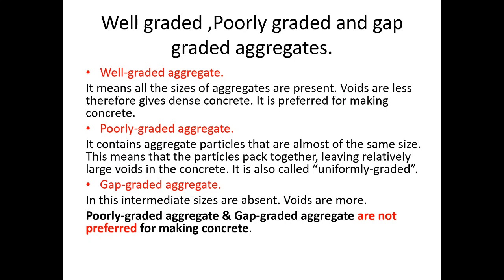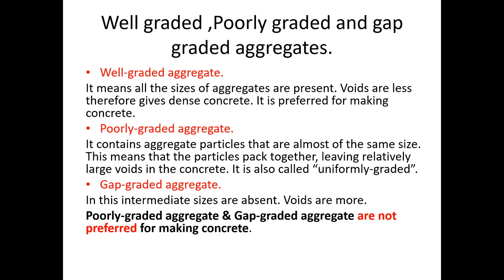In this slide, the description of these three types of grading is mentioned. Well graded aggregate means all the sizes of aggregates are present, voids are less, therefore it gives dense concrete. It is preferred for making concrete.